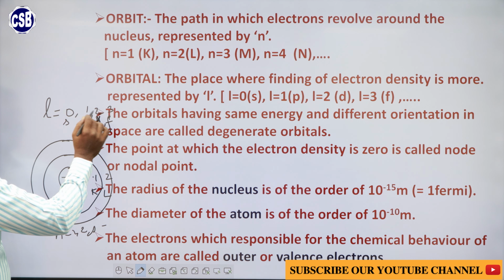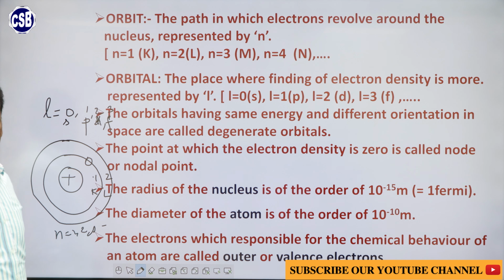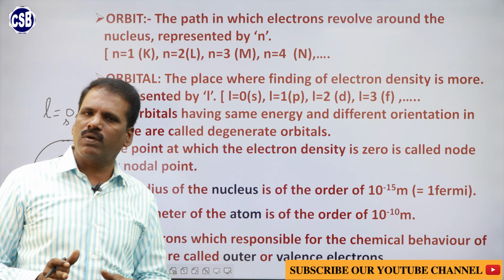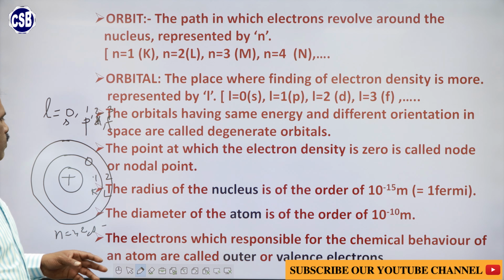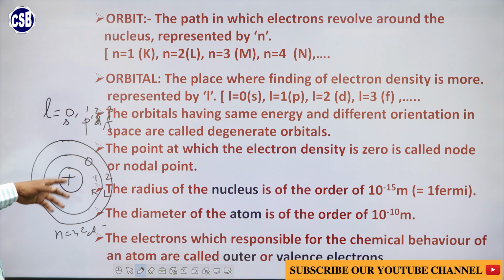So, in each orbit a fixed number of electrons will be there. In each orbit only a fixed number of electrons are revolving around. So, the formula to calculate the number of electrons in an orbit is 2n square.